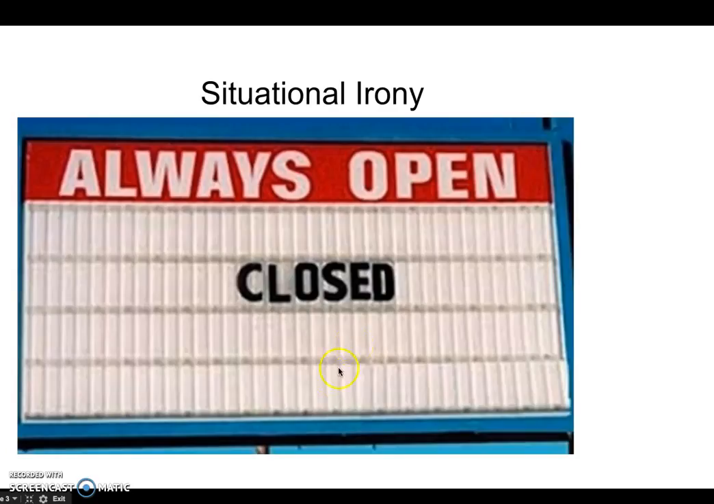The next type of irony we discussed was situational irony, and situational irony occurs when we expect one thing to happen in a situation and then the opposite happens. So in the case of the sign says it's always open, our expectation would be that the store is always open 24/7, and then written on the sign is closed. So that goes against our expectation. It's the opposite of our expectation for a situation, and that's why it's situational irony.